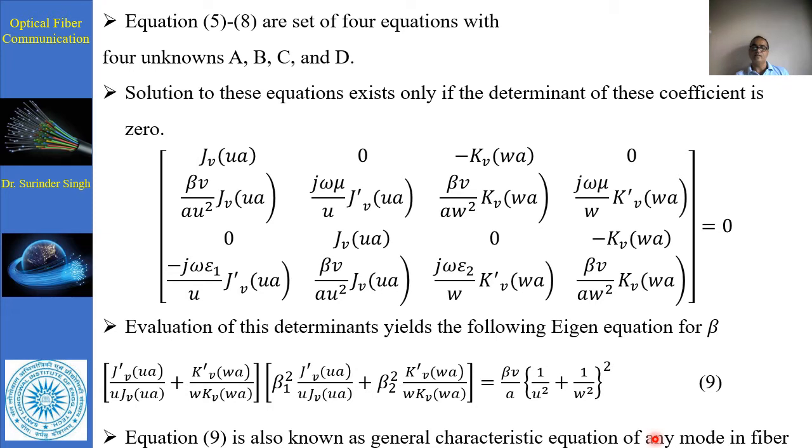This equation is basically known as the general characteristic equation of any kind of mode. We can derive any kind of mode from here.